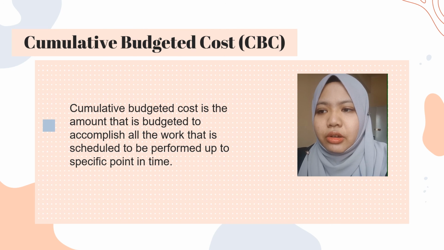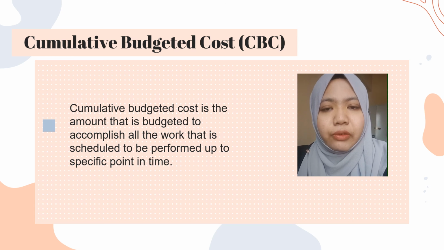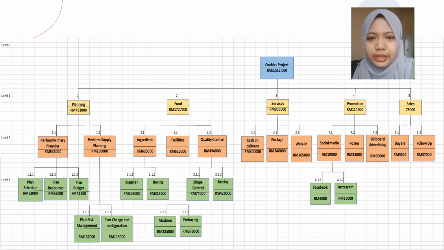CBC is the cost amount that is budgeted to accomplish all the work that is scheduled to be performed up to a specific point in time. Next slide is our budget cost that is spent in each activity, and the total must be the same as the cumulative budget cost.